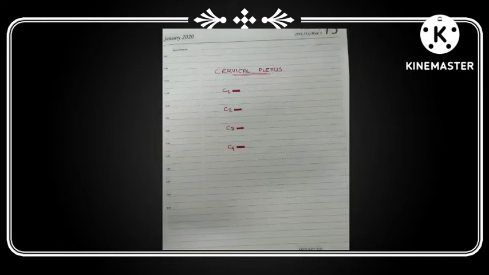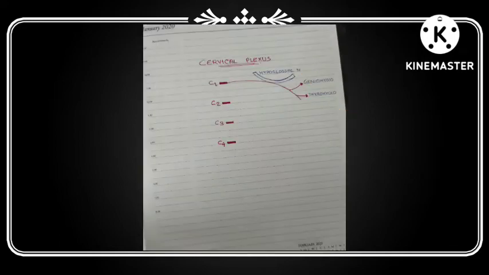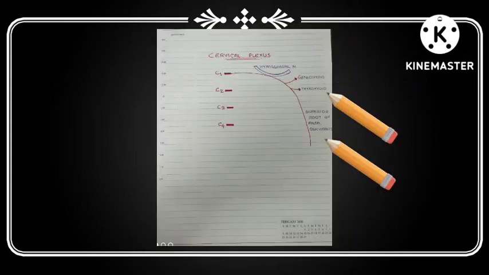The ventral rami of C1 joins with the hypoglossal nerve and it gives three branches. The branches are geniohyoid, thyrohyoid and superior root of ansa cervicalis.